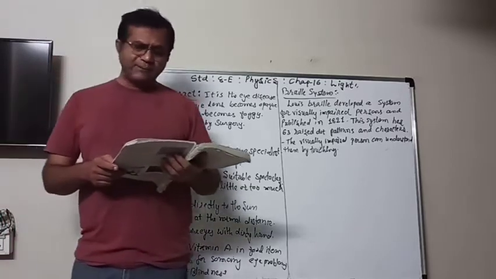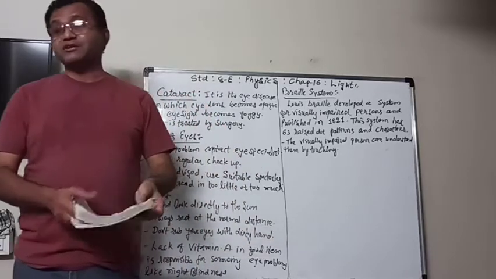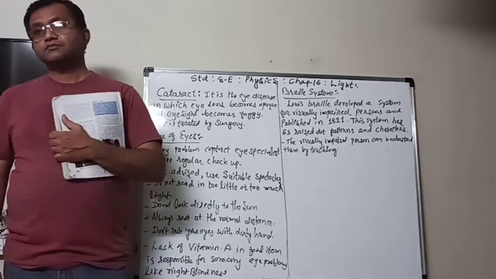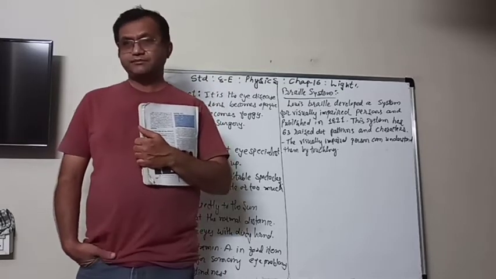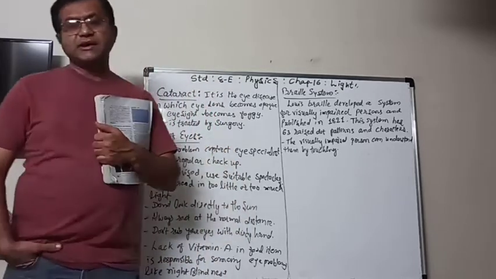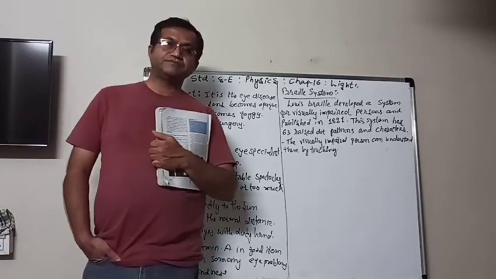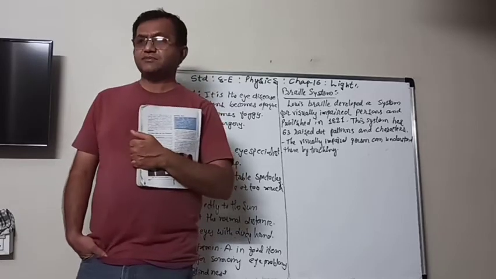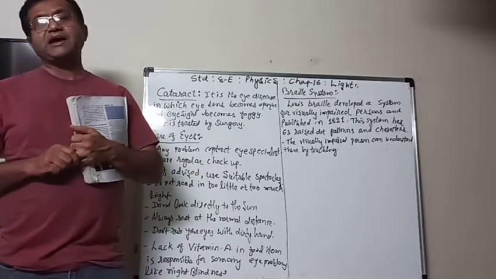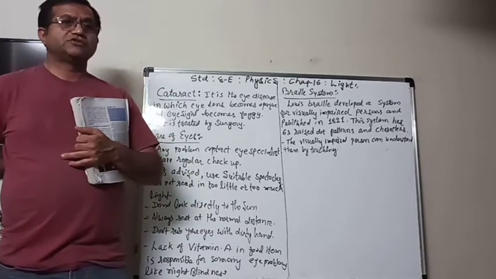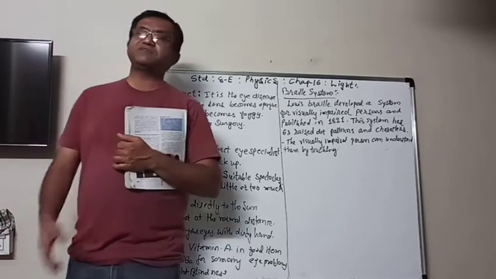But some persons have defects of the eyes also. Some persons cannot see far objects clearly, and some persons cannot see nearby objects clearly. These defects of the eyes can be cured by using different types of lenses, so that they can read or see far or nearby objects clearly.